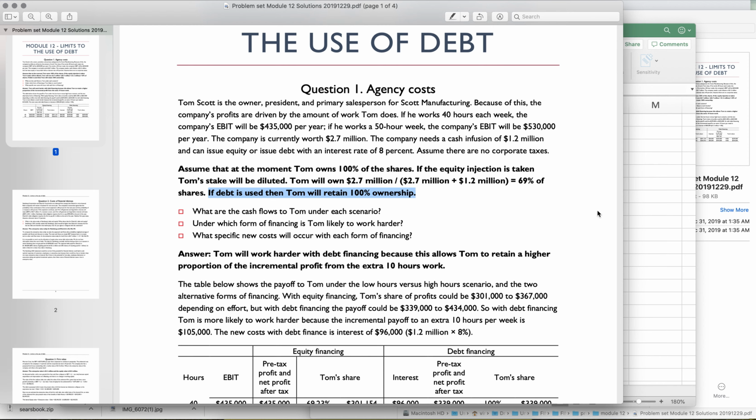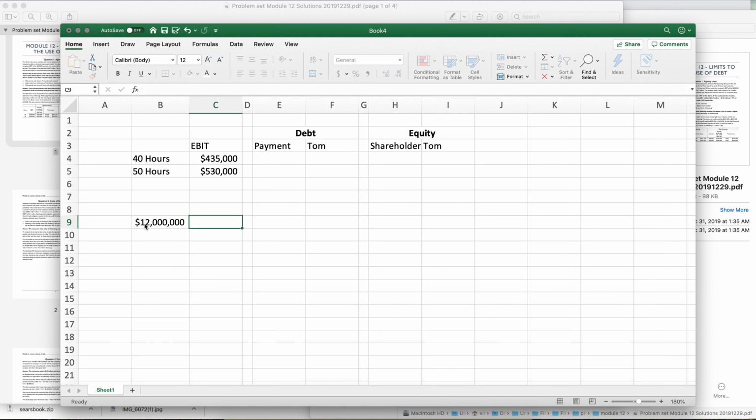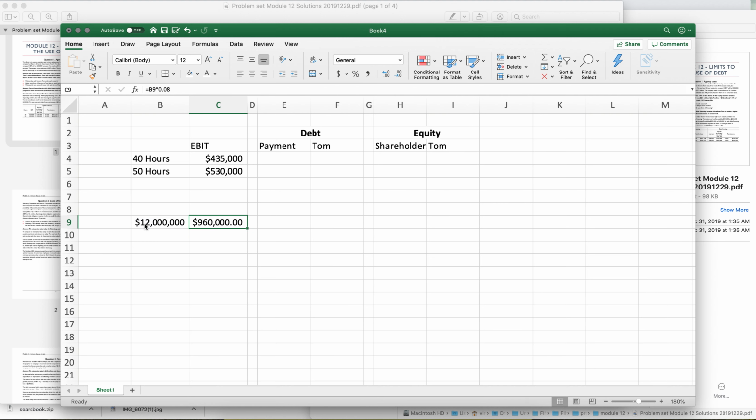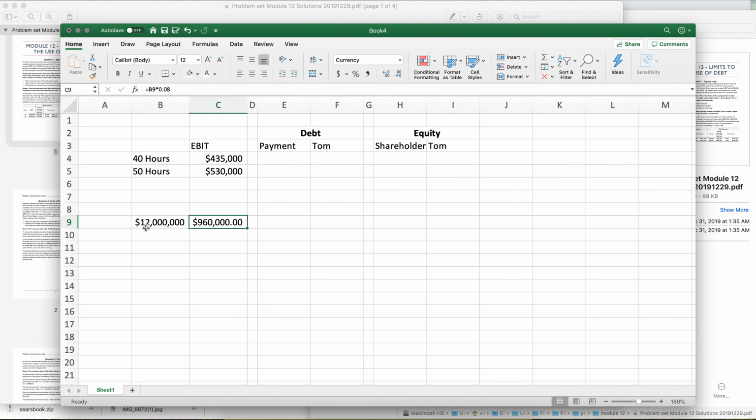What's the guy's name? Tom. Okay, so his debt is 1.2 million and his payment is going to be 8%. I believe that 96,000. Oh, because I did that wrong. Okay, so in any scenario, the payment on the debt, no matter how hard he works, he still has to pay 96,000 at the end of the term.